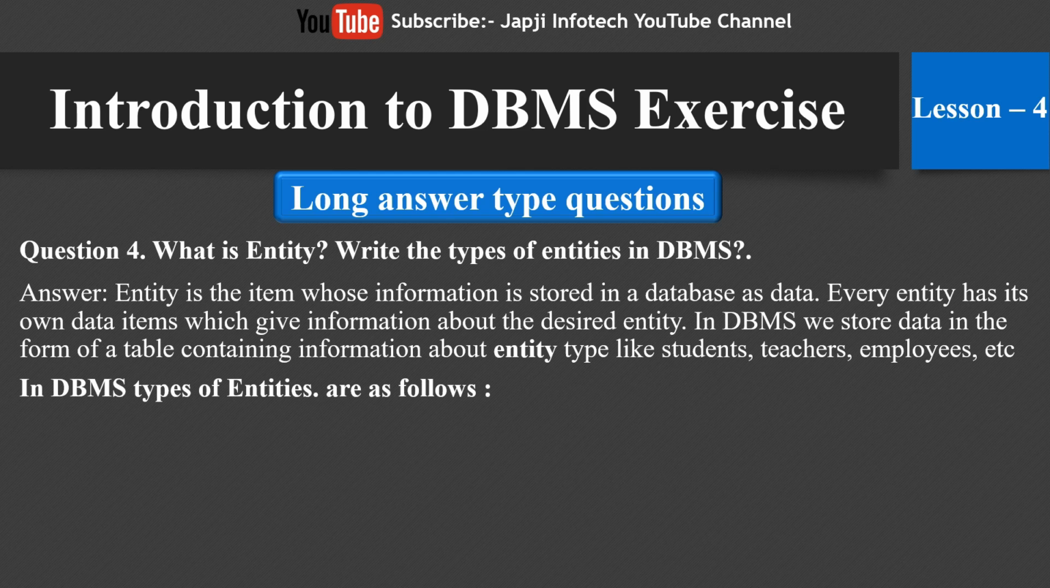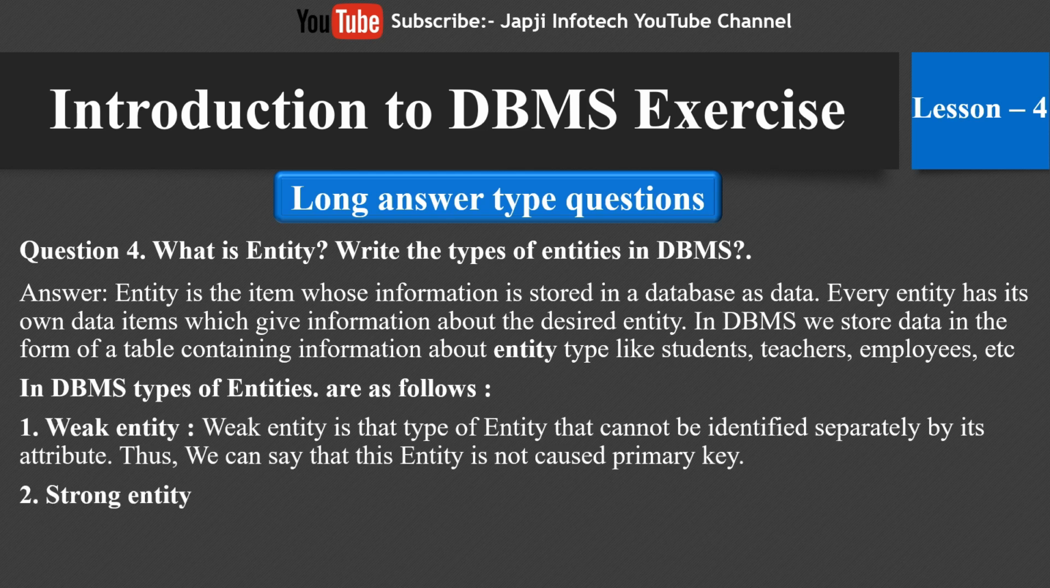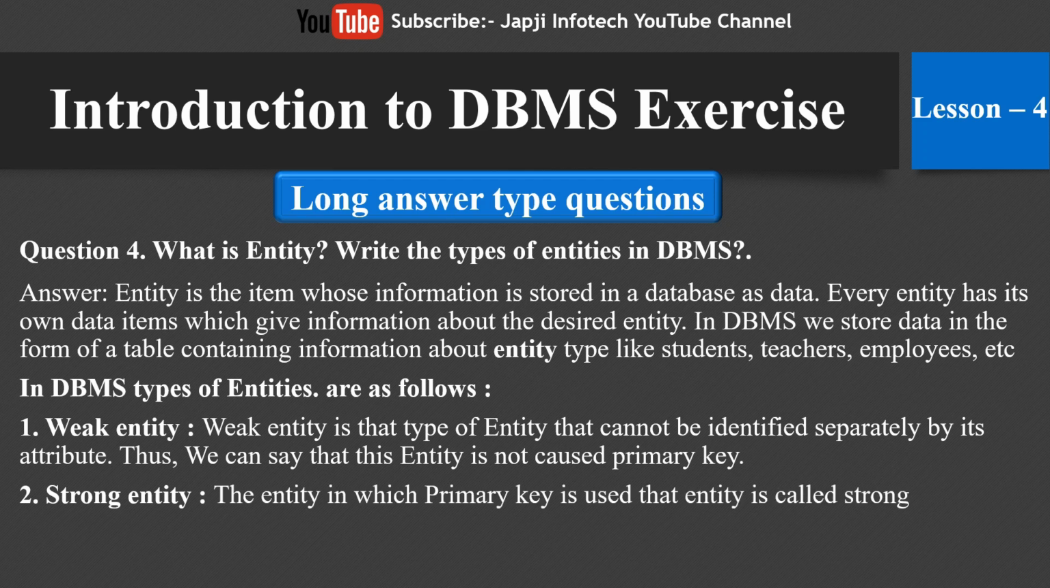In DBMS, there are different types of entity, which are as follows. The first one is weak entity. A weak entity is that type of entity that cannot be identified separately by its attributes. Thus, we can say that this entity does not have a primary key. Second one is strong entity. The entity in which a primary key is used is called a strong entity. By this, data gets distinctiveness.